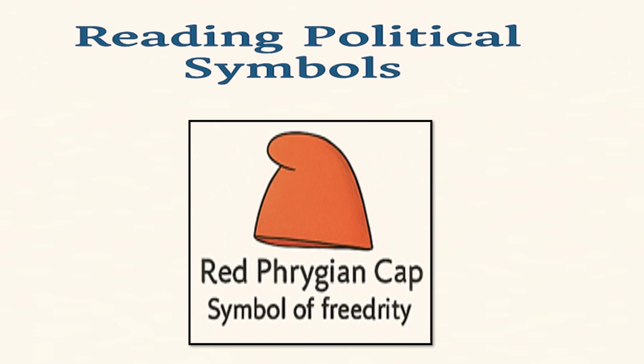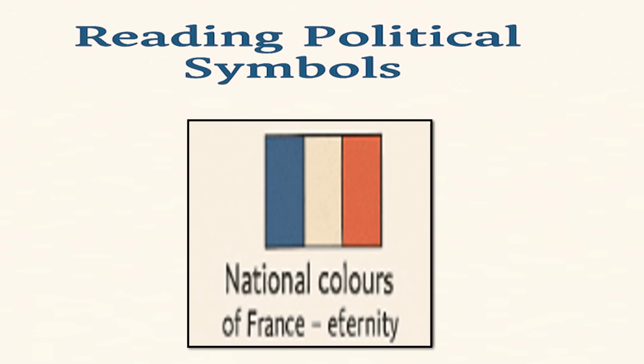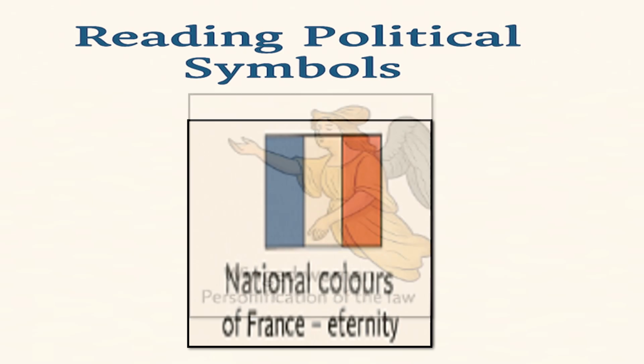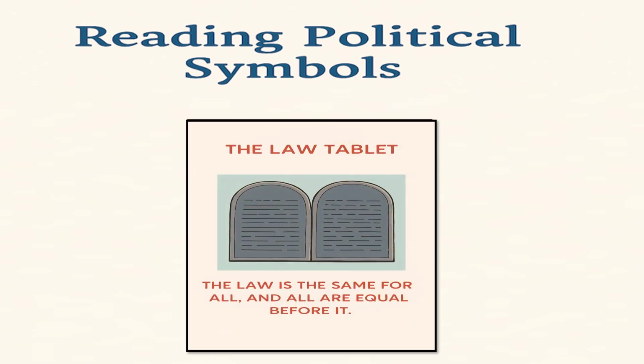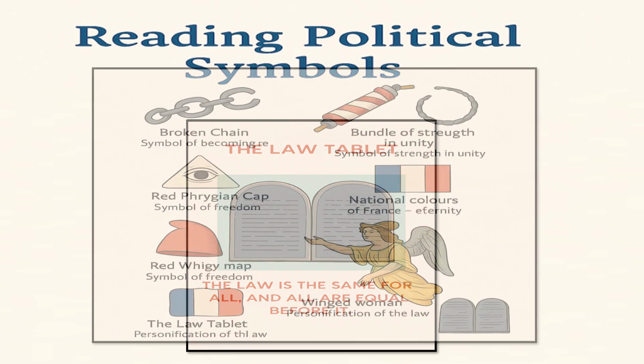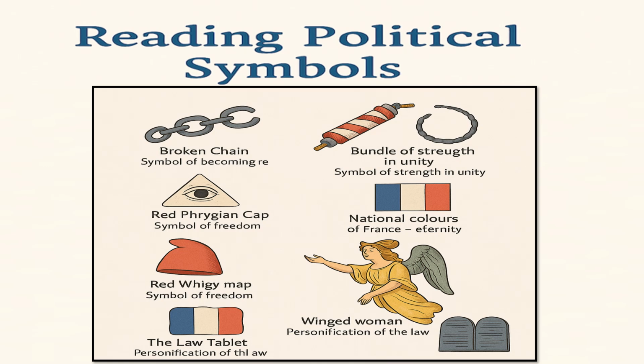The red Phrygian cap, once worn by freed slaves, became the sign of liberty. The blue, white, and red colors came to represent the nation of France. The winged woman was shown as the personification of law and justice. And the law tablet reminded people that the law was the same for everyone, and that all citizens were equal before it. Through these simple but powerful images, the ideas of the revolution reached even those who could not read.